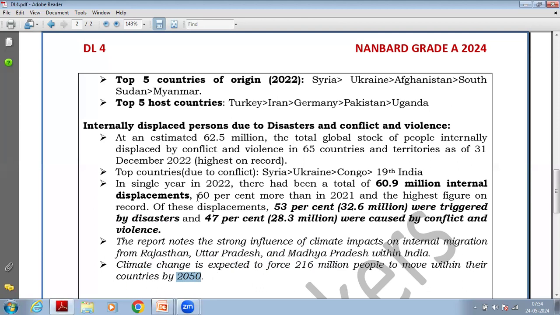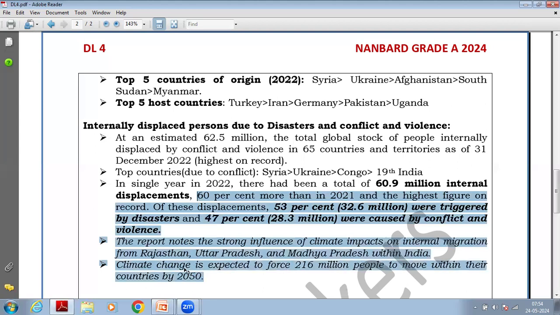Why has this become a topic of debate these days? Because, see, if people are being displaced because of conflicts, and the conflict ends, people will return to their original place. Their land is not being destroyed. But due to climate change, once climate change starts happening, there is no way back. We cannot reverse that. So the displacement will become permanent. Therefore, displacement due to climate change is more worrying.